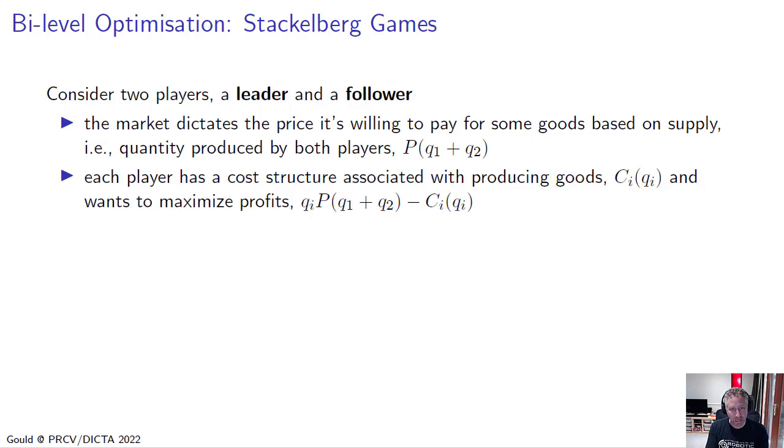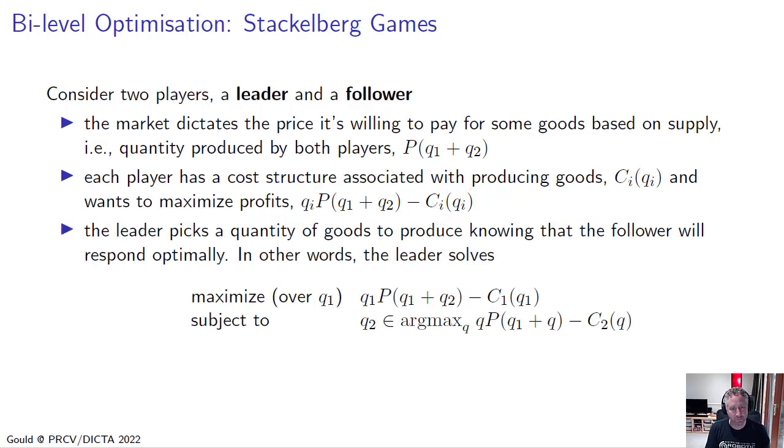Each player in the market has a cost structure associated with producing goods, that's Ci of Qi, and wants to maximize its own profits. So that's the number of goods it produces, Qi, times the price that the market's willing to pay, minus the cost of producing those goods.